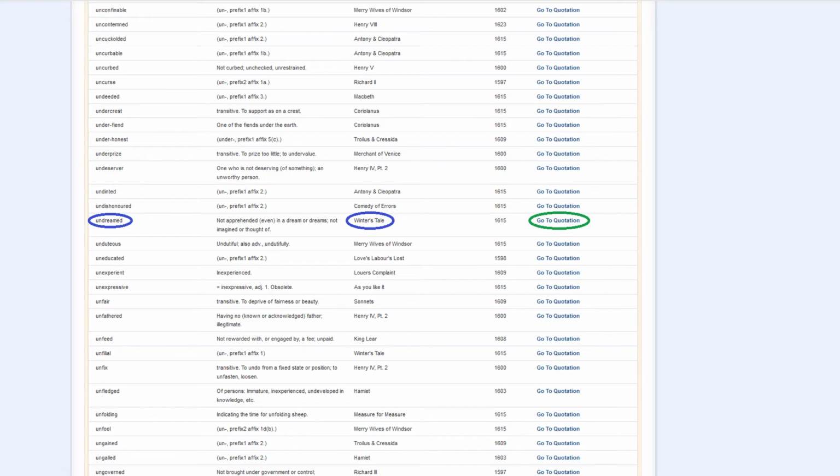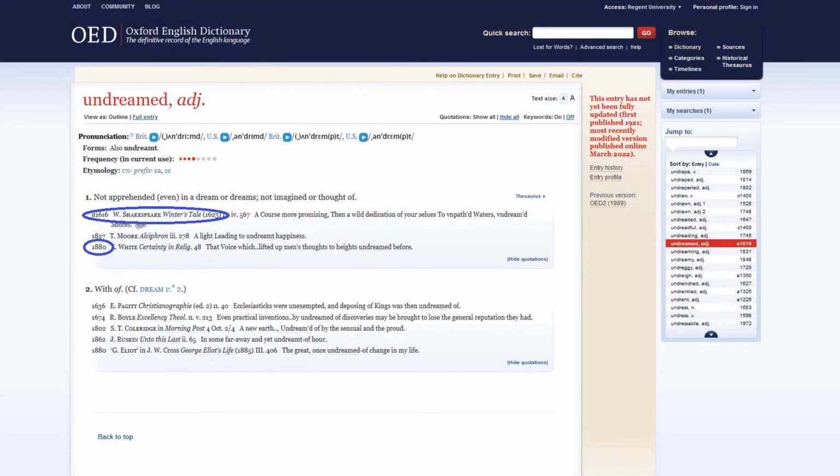We can click on the link Go to Quotations, which will bring us to the adjective entry for undreamed, and see that it means not apprehended even in a dream or dreams, not imagined or thought of.